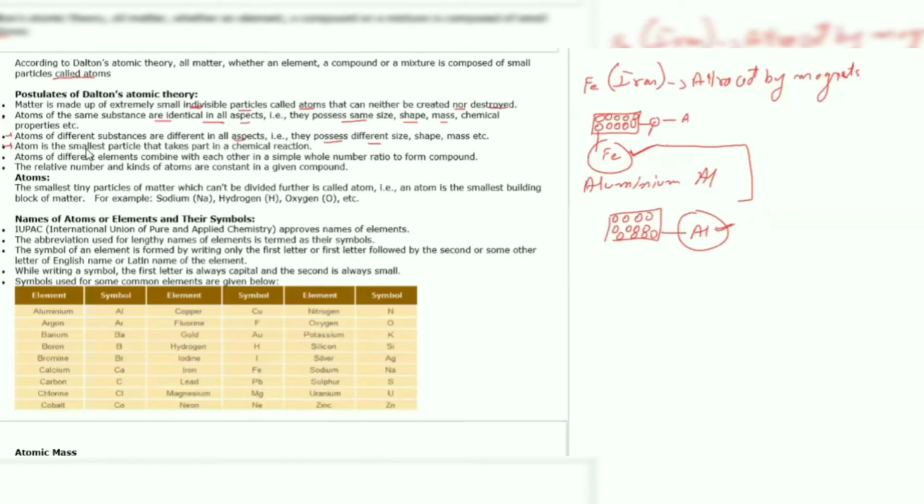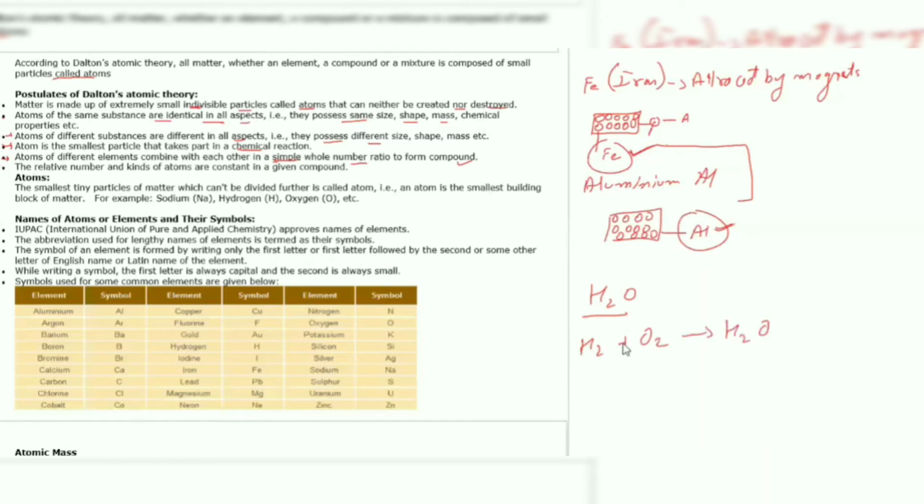Next point, atom is the smallest particle that takes part in a chemical reaction. Atoms of different elements combine with each other in a simple whole number ratio to form a compound. For example, we have H2O, which is formed by the combination of hydrogen and oxygen.